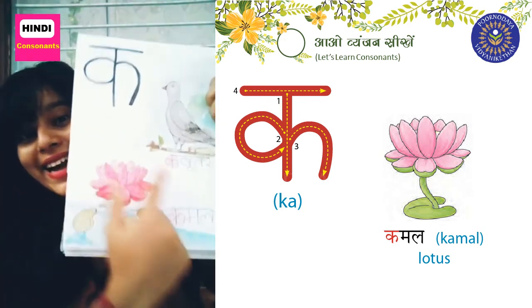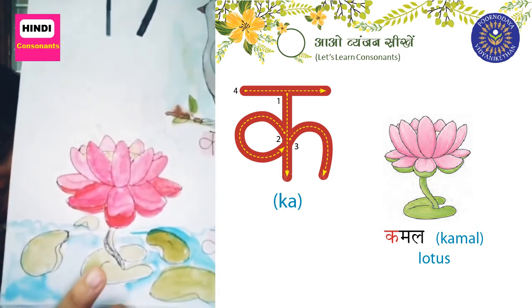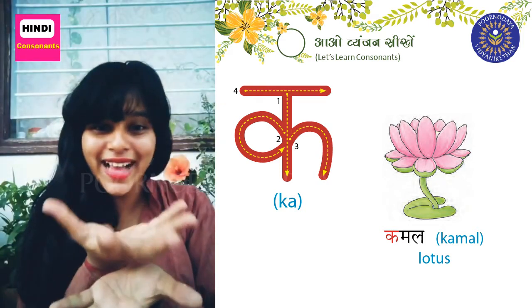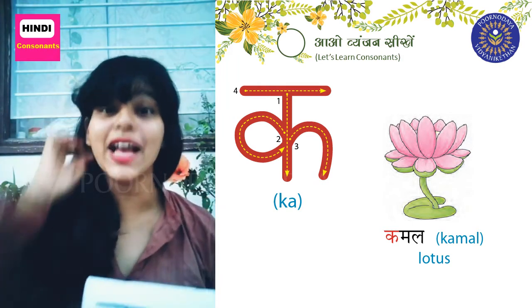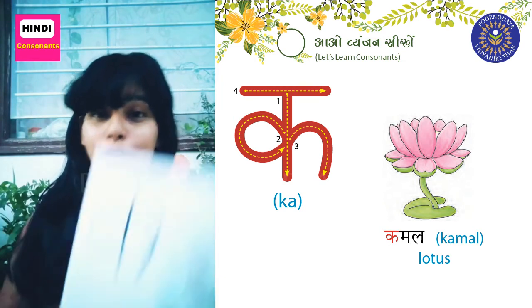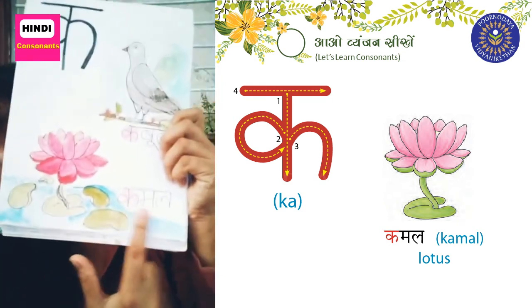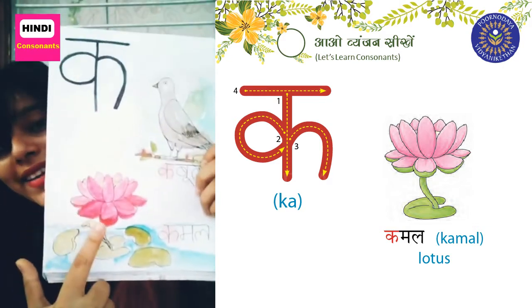Ka for kamal. Look at this, such a gorgeous flower. It's such a huge flower. Kamal. You know, kamal is a national flower of India. So you must know this flower. It's called lotus in English and kamal in Hindi. Yes? So ka for kamal.